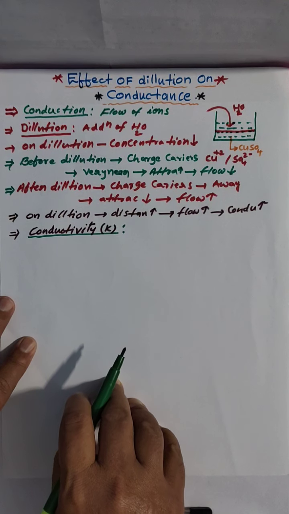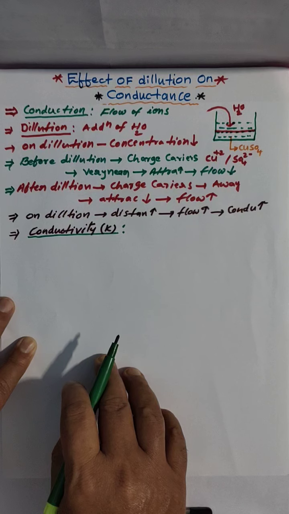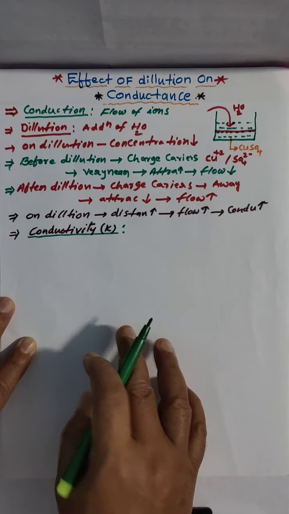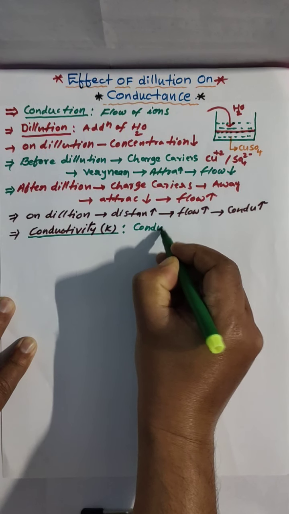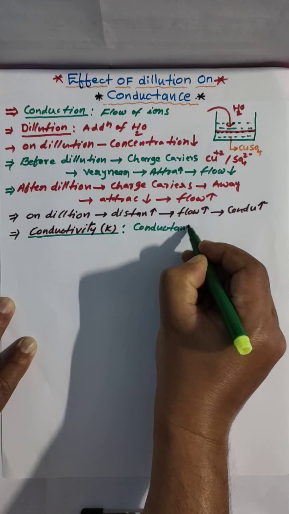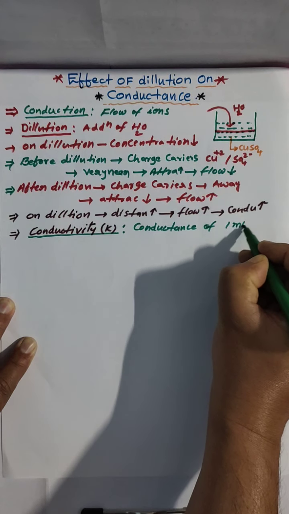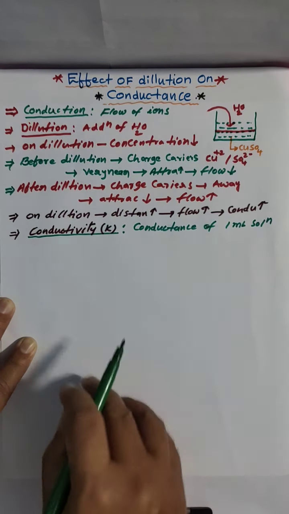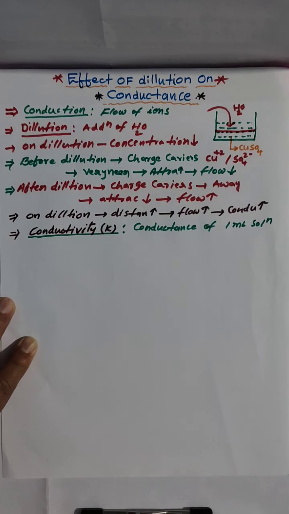Conductivity is the conductance of 1 milliliter of electrolytic solution.